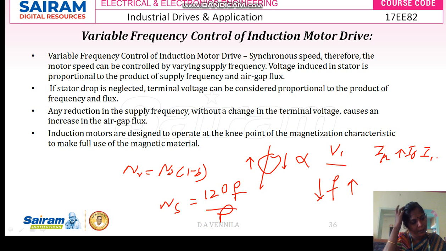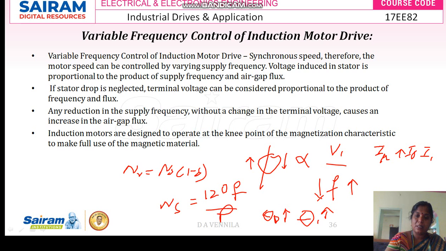And what will happen finally? Your no load power factor, that is cos theta 0, will also be affected. Sorry, let me correct that: if your frequency increases, your flux will decrease.